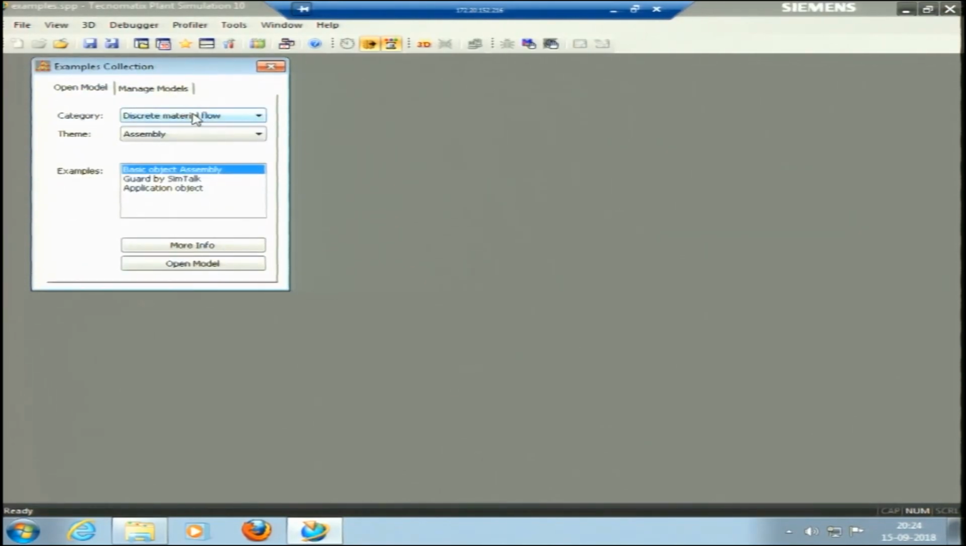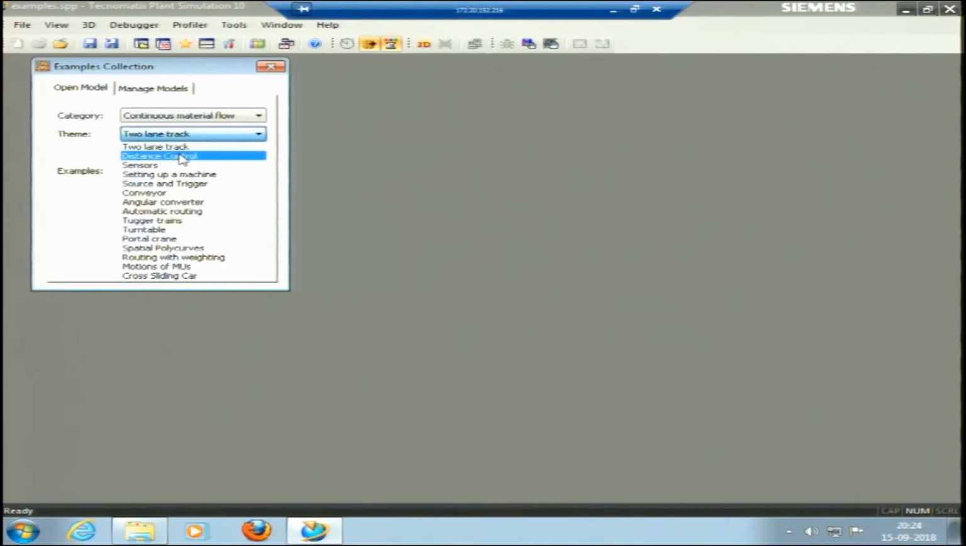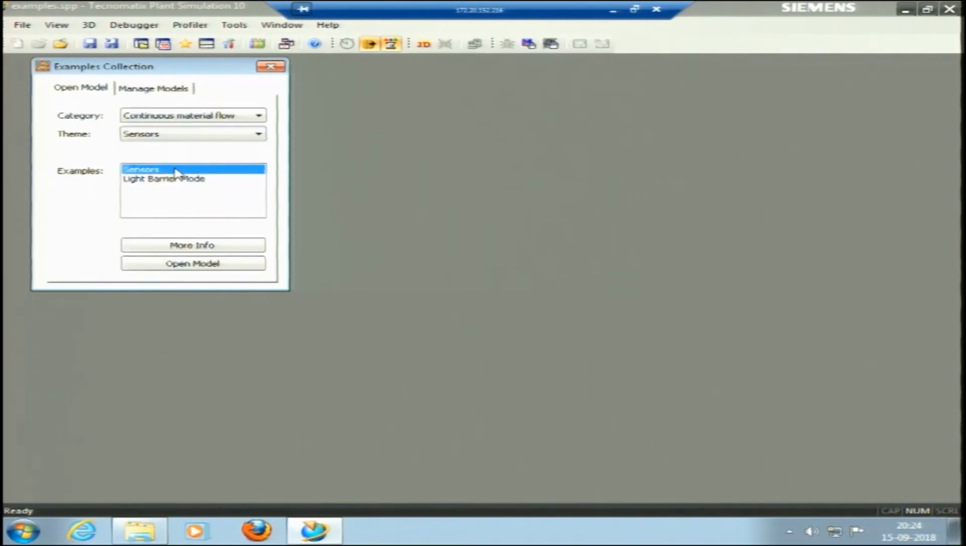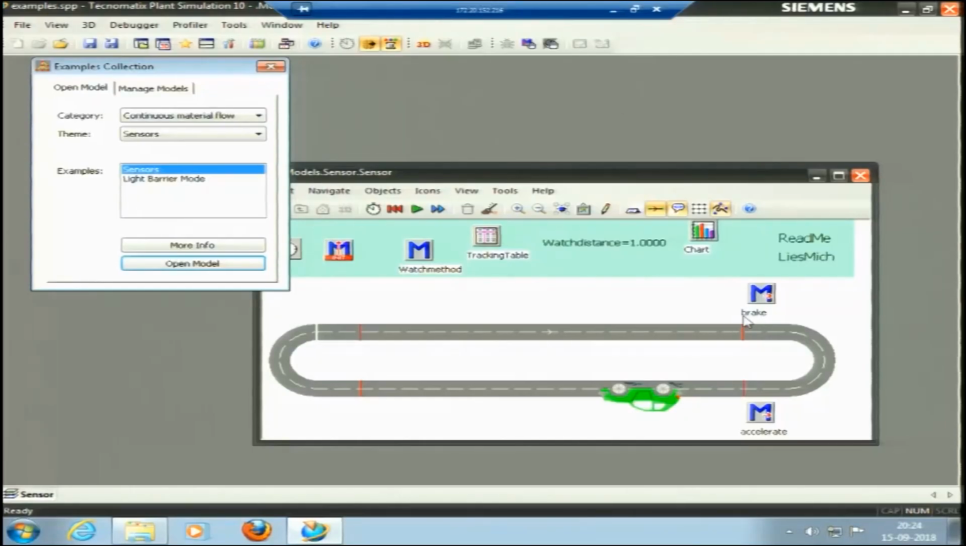Another model I can pick is from continuous material flow: tool and track, distance control. Sensors are used, for instance, if we need to accelerate at some point, or put brakes, or a light, and we can do anything. Let me open this model. Yes, this is a brake and accelerate model. I have defined the method here, and the method is brake and accelerate.